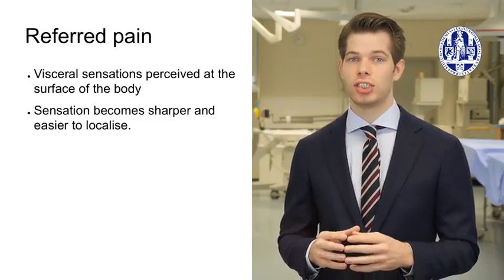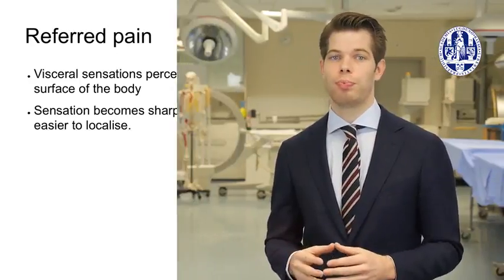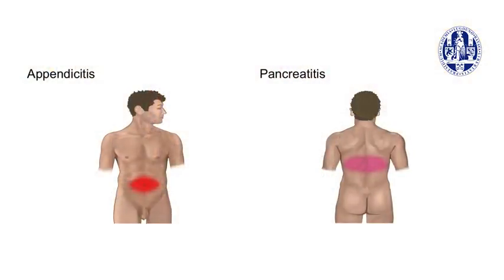At this point, sensations of referred pain are comparable to pain from a somatic origin and are no longer accompanied by autonomic phenomena. During this following phase, emotional responses are also usually absent. The region in which referred pain is felt depends on the origin of the visceral pain. Different organs and structures have different localizations in which pain can be perceived. For example, an appendicitis can cause pain around the umbilicus, and inflammation of the pancreas can be felt in the back. These odd patterns of referred pain can be explained by the anatomy of the nervous system.